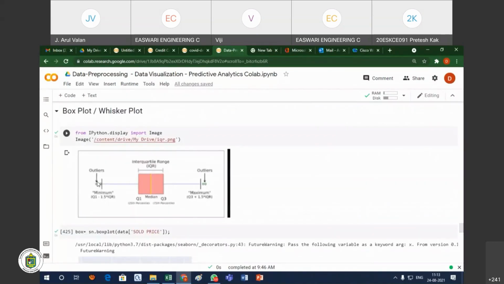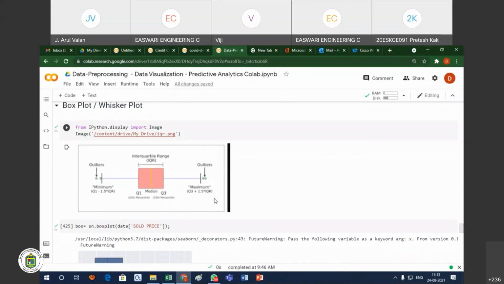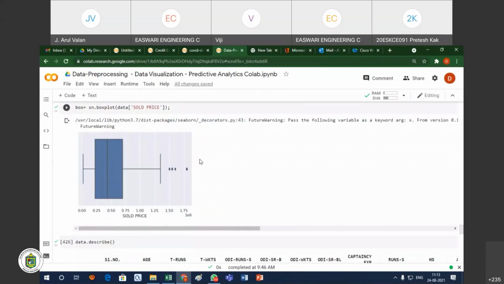Another plot is the box plot, or whisker plot. Yesterday we discussed the outlier, and we also deal with Q1, Q2 and the five number summary: the minimum value, Q1 value, Q2 value, Q3 value, and maximum value. Values less than the minimum and above the maximum are also outliers. We can identify that with the help of the box plot, or whisker plot.